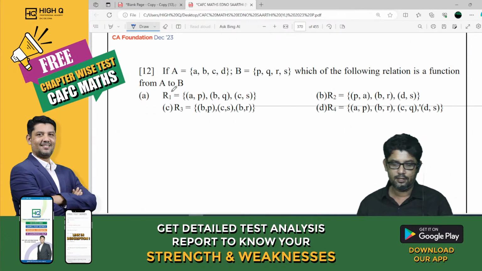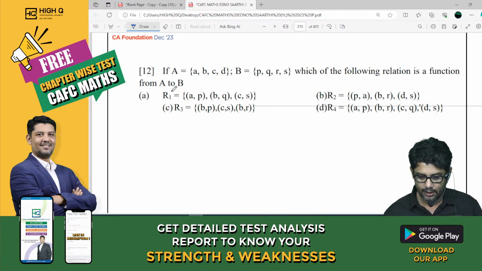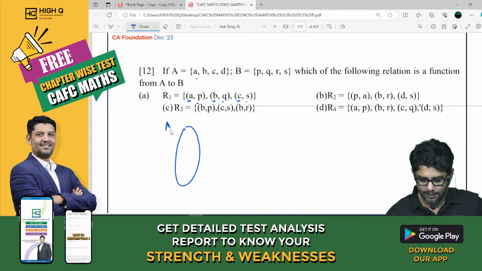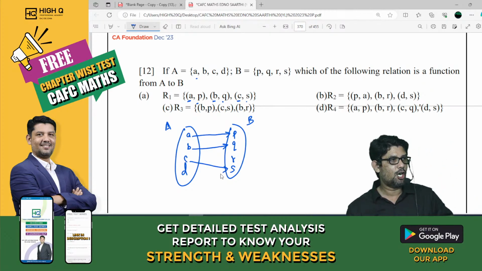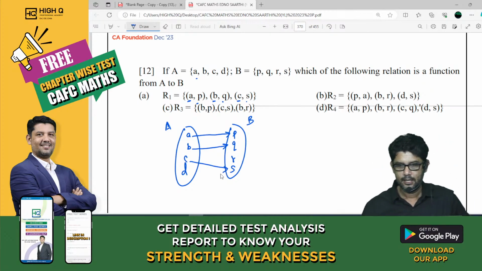Which of the following is a function? Look at this. Domain A, B, C with P, Q, S. What is A actually? A, B, C, D. What is B? P, Q, R, S. First one is A to P, B to Q, C to S. Sorry. Is it a function or not?